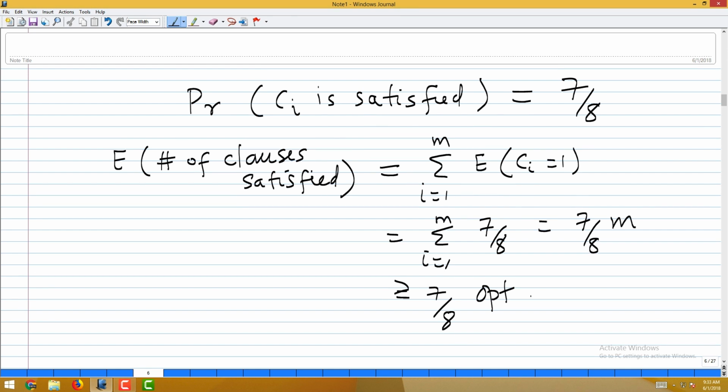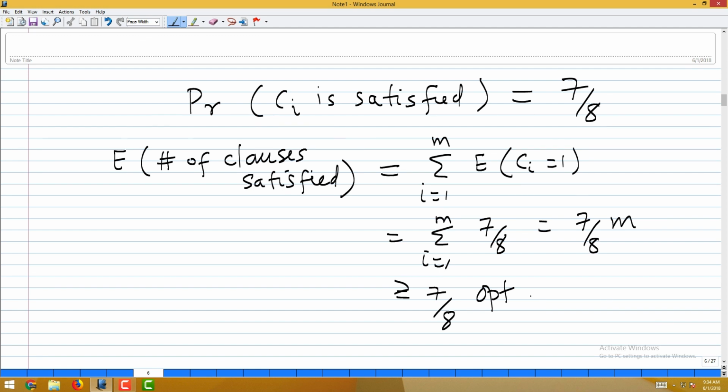What is the probability that I will set every variable to 0? 1 by 2 power n, because there are n variables, same argument. Each one is set to 0 with probability half, and all of them simultaneously happen with 1 by 2 power n probability. So the way to think about it is 1 by 2 power n times the number of clauses satisfied by setting all 0, and that is actually 7 by 8, which is the same as saying take your formula, run it over all assignments, take the entire average, and that is 7/8 times m.